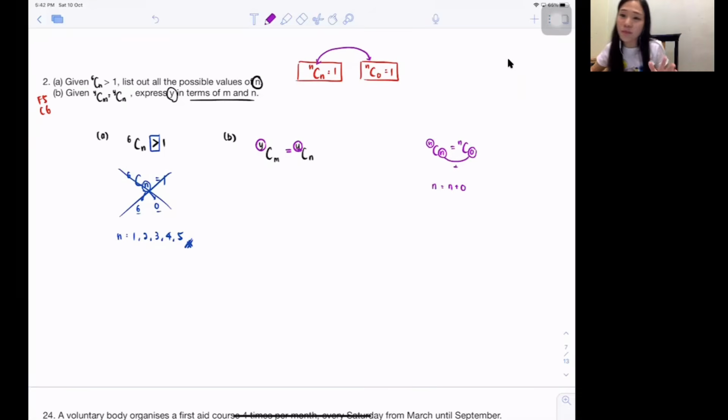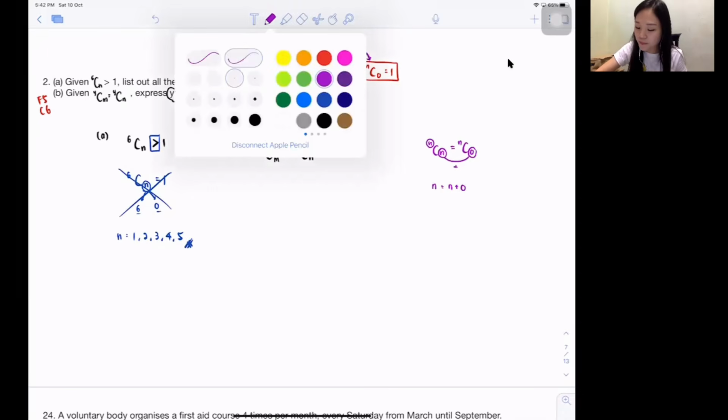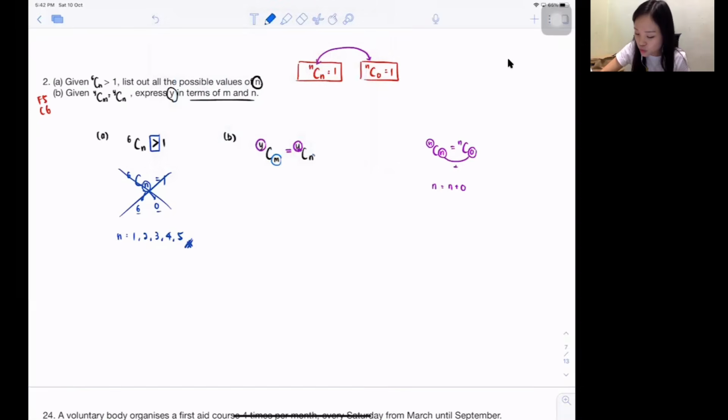Or you could just try to memorize it, okay? So that means, based on whatever I just analyzed, these two plus together should be equivalent to the top. So nCr plus nC(r+1) together should be equivalent to (n+1)C(r+1). And just like that, you get 1 mark.